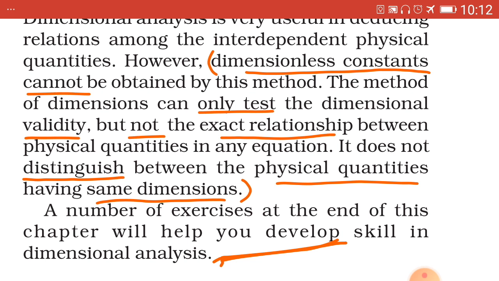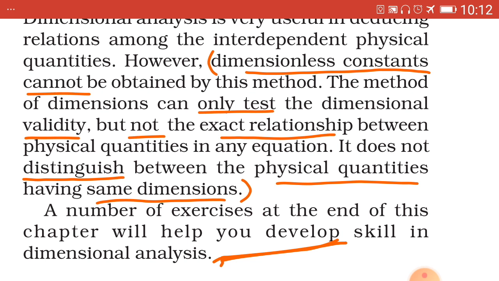First point, in any dimensional formula containing capital M, capital L and capital T, we get at the most 3 equations, which we have seen in capital T equal to 2 pi whole under root L upon g. We can equate only 3 equations, because physical quantity depends only on other 3 physical quantities, then only the method is valid, not otherwise.